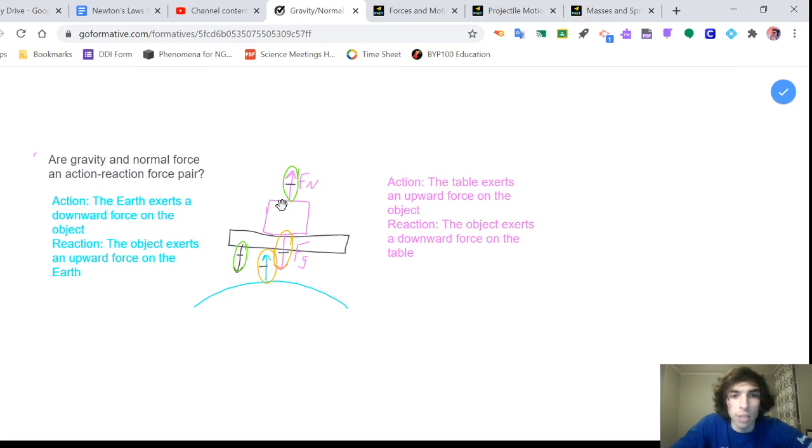One, they act on the same object. Two, for gravity, the reaction force pair would be the object getting pulled down by the Earth, and then the Earth being pulled slightly upwards by the object. And for normal force, the action would be what the table does to the object, and the reaction is just what the object does to the table, not a force of gravity.